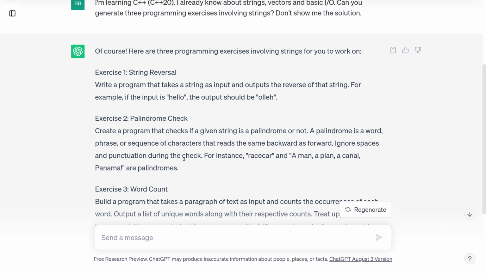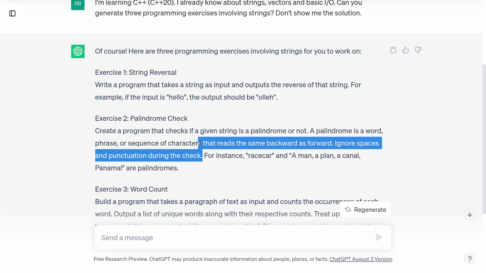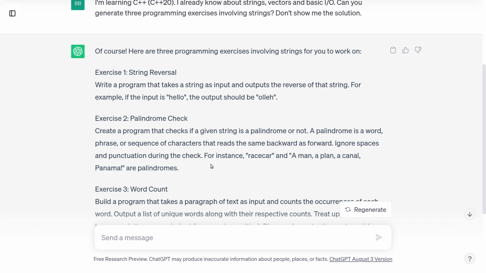So I'm actually noticing here that it doesn't say it, but it seems to want me also to ignore uppercase letters. I don't see it saying that anywhere. So this uppercase A and this uppercase P don't match up to the lowercase a at one end and the lowercase p at the other. So if it thinks this is a palindrome, it must mean that I should ignore uppercase, or assume all letters are lowercase or something. I'm going to ask it for a clarification when we get to exercise 2.